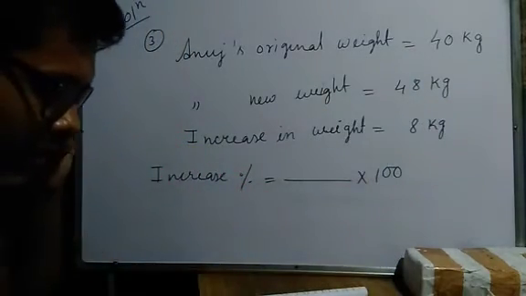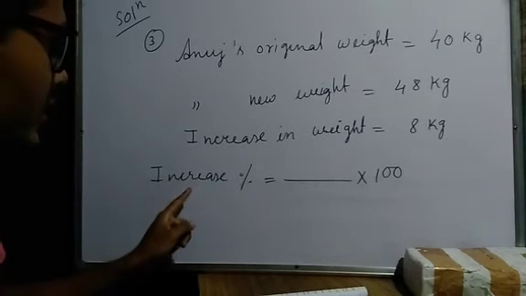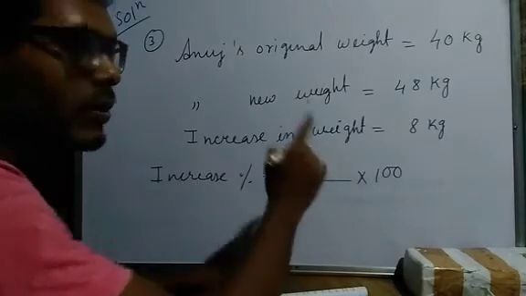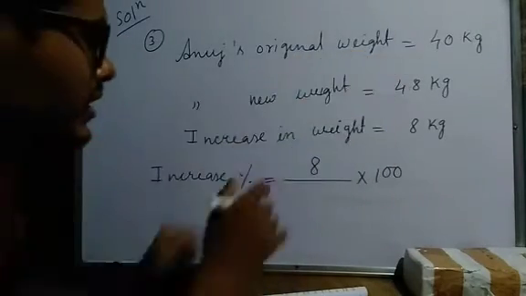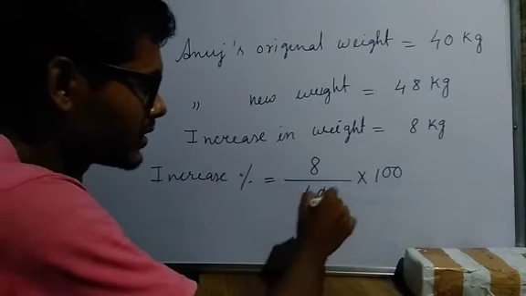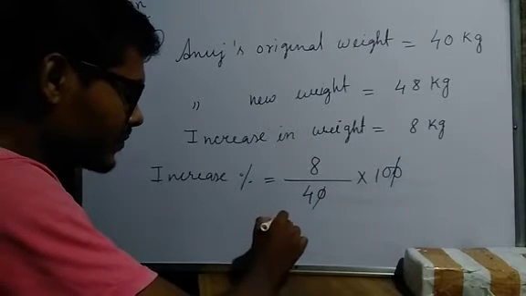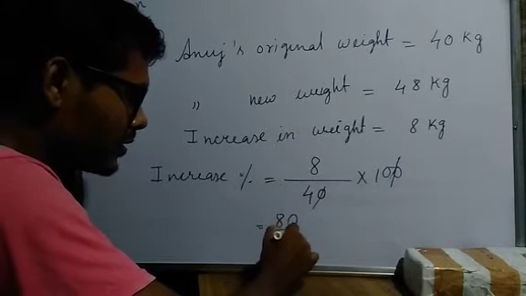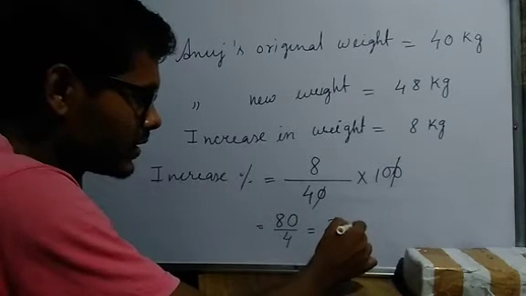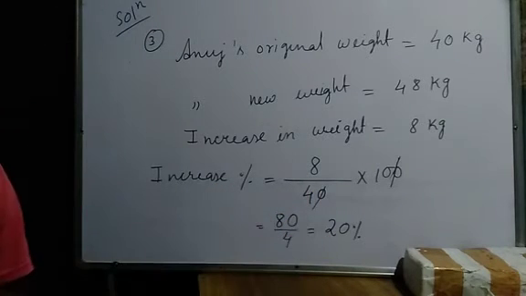Now we have to find the increase percentage. Here I have already written this formula. Increase percentage is increase, how much increase? 8 kg, divided by original number. Original weight is 40, so divide by 40. Now we cancel the zeros, so 80 by 4, it will be 20%. So the increase percentage is 20%.